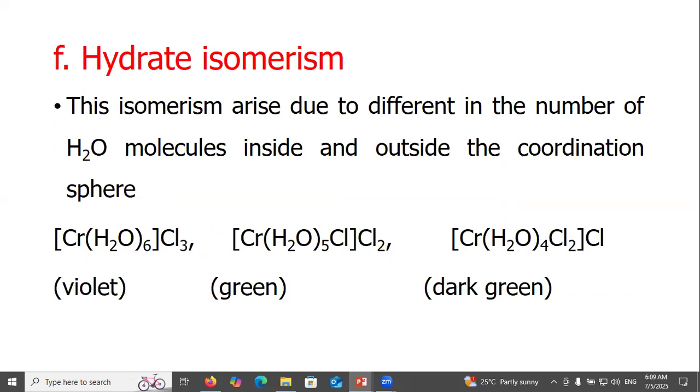Hydrate isomerism. This isomerism arises due to difference in the number of water molecules inside and outside the coordination sphere. In this example, 6 water molecules, 5 water molecules, 4 water molecules inside the coordination sphere.